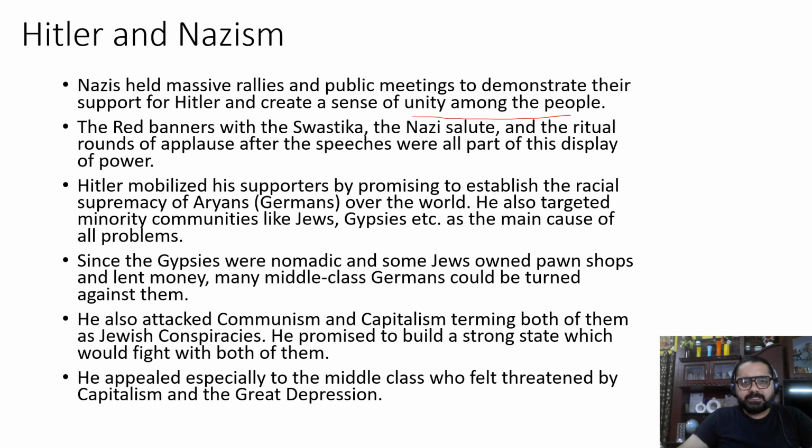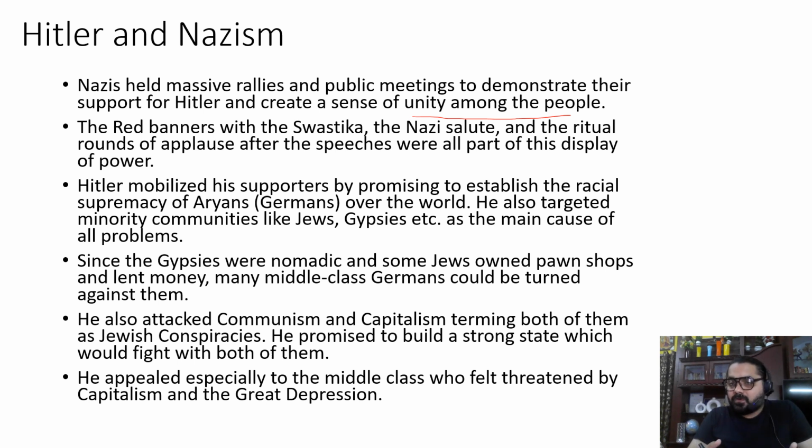The red banners with the swastika, the Nazi salute, and the ritual rounds of applause after the speeches were all part of the display of power. The Nazis used these bright red banners with the swastika symbol, a symbol that is very popular in Hinduism. They used the same symbol in their flag, and they had this specific salute that everyone had to do in their daily rituals.